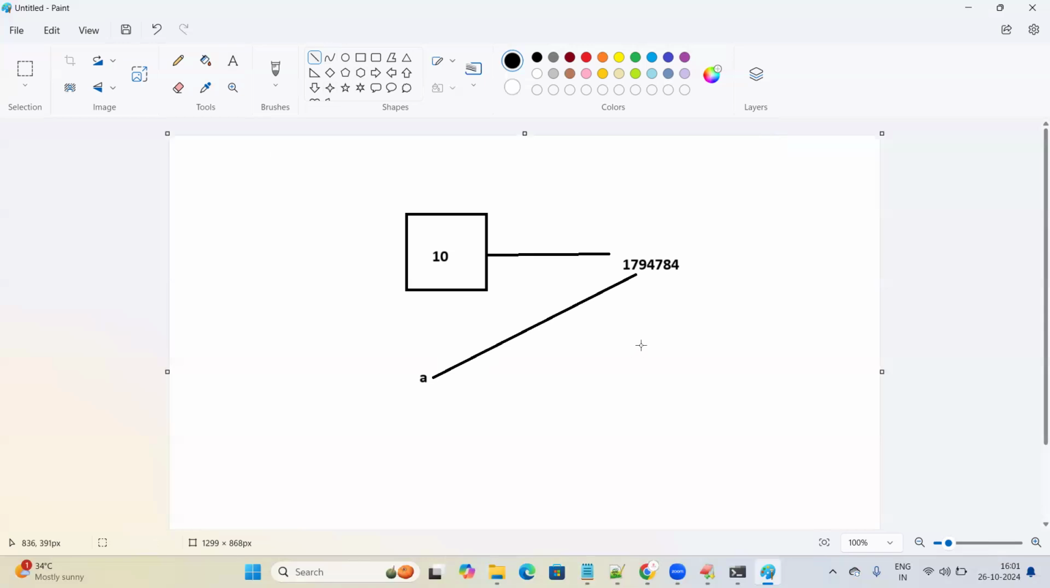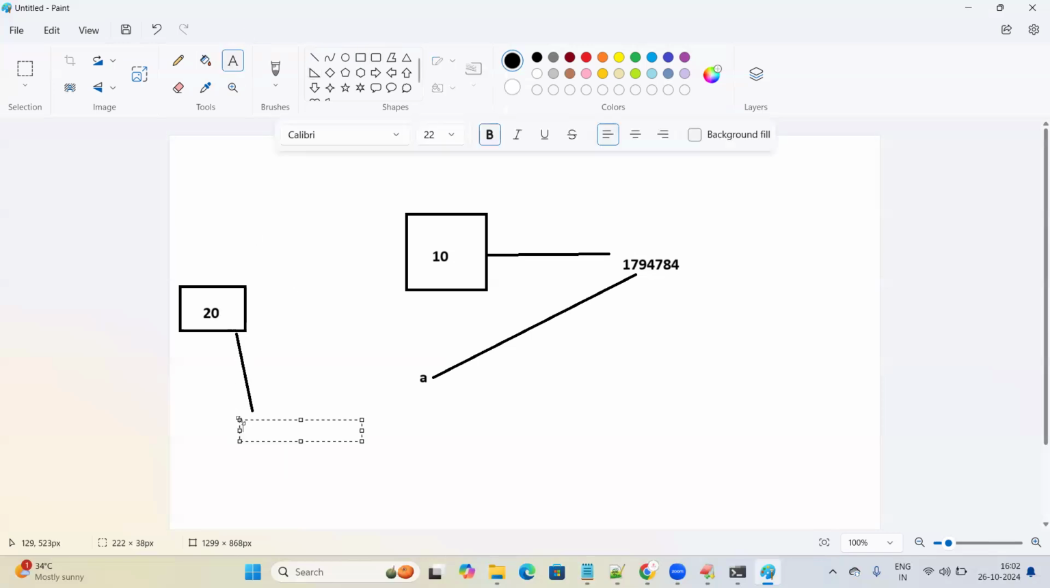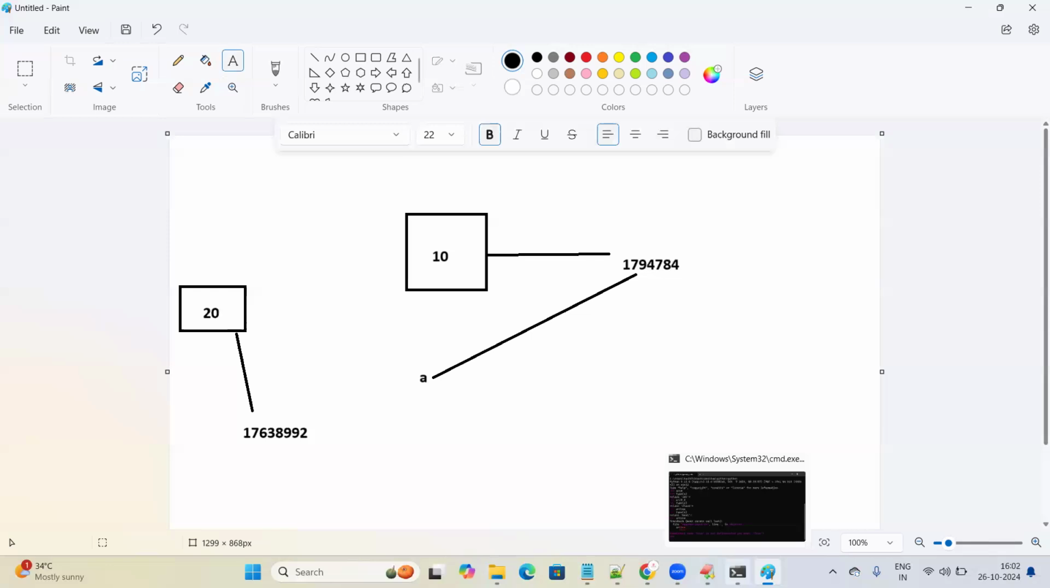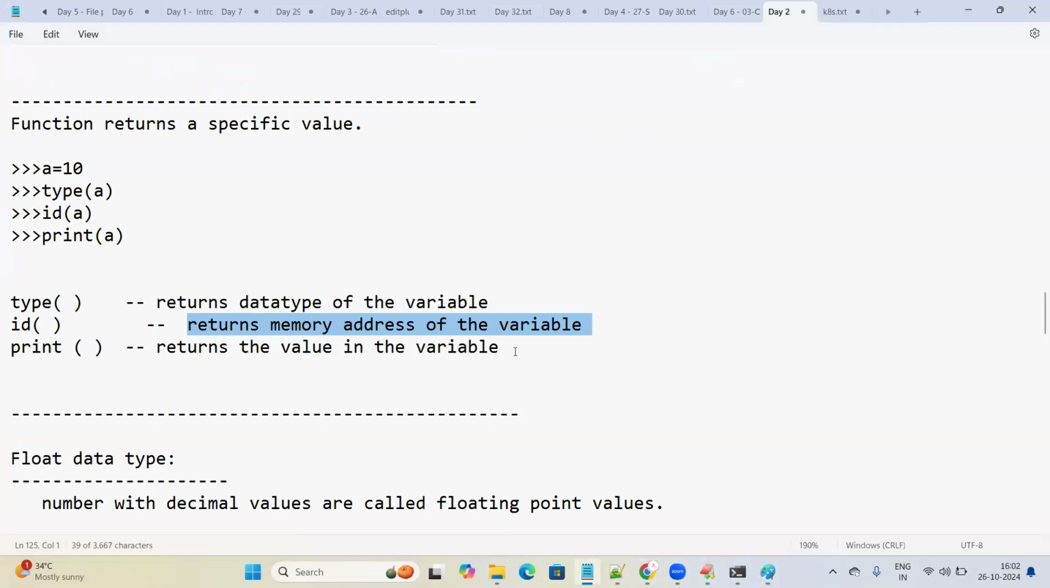Now each and every value that you are storing will have some memory address. If you store 20 in the memory, 20 will be stored in some memory address, which might be something like 17. Any number, you can just assume for now. Every object that you are storing will have some memory address. So what does the ID function say? The ID function will return the memory address of the variable.